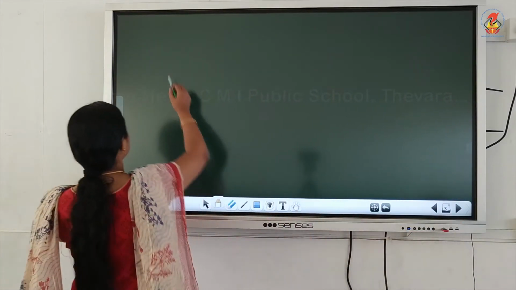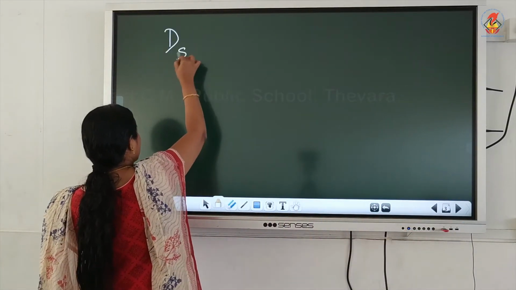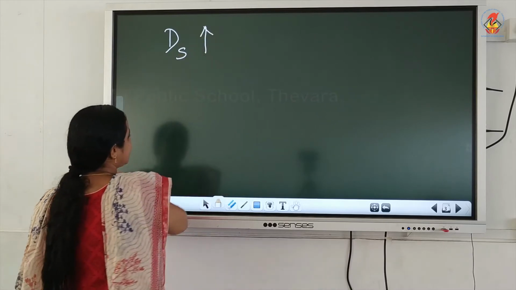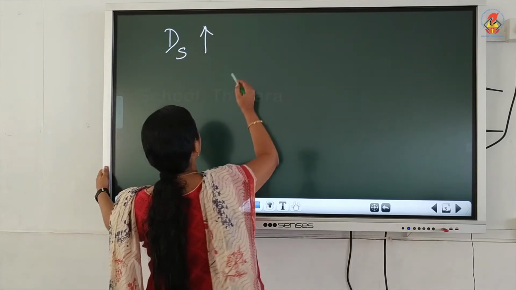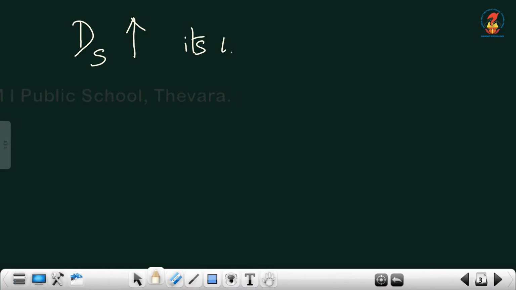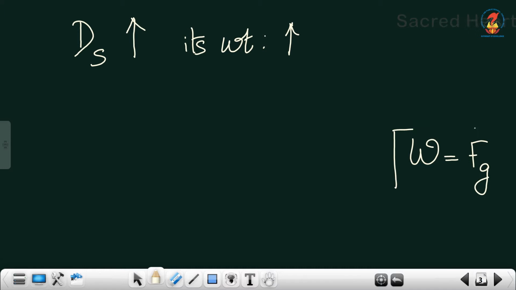If the density of a substance is more, its weight will be more. It will have a greater weight. And we know that weight is equal to the gravitational force.